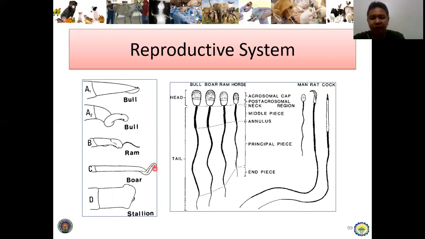So in relation to the female reproductive organs, the cervix of the female, what is it? Corkscrew shape. The corkscrew shape is because it is matched with its male counterpart. That is why the penis of the boar that penetrates here is spiral shape. And then there are also features in other animals, for example, the ram or male sheep has a vermiform appendage.